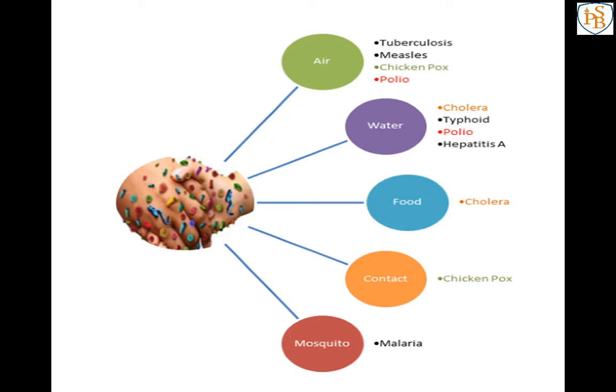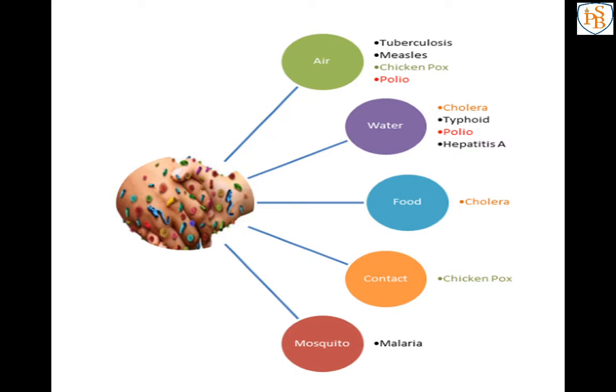So this is about communicable diseases, diseases that pass from an unhealthy person to a healthy person. The pathogens can enter our body through the air that we breathe, the water we drink, and the food we eat. Some pathogens are transmitted by direct contact with an infected person. So that is about disease causing microorganisms in humans, the infectious or communicable diseases.